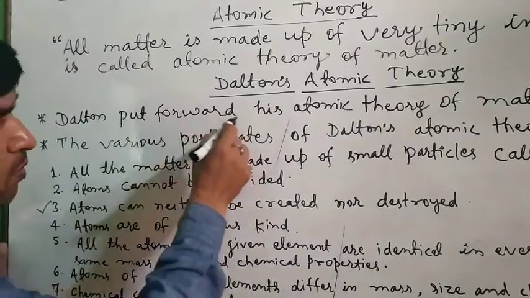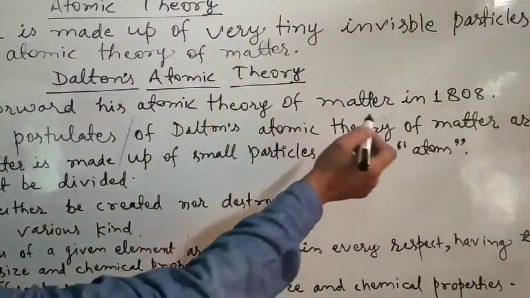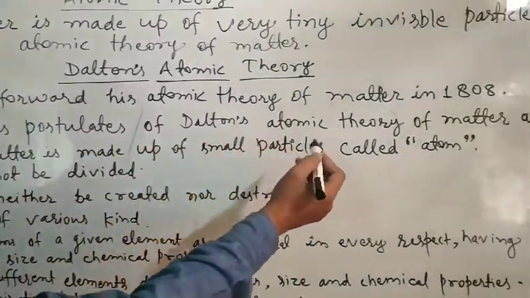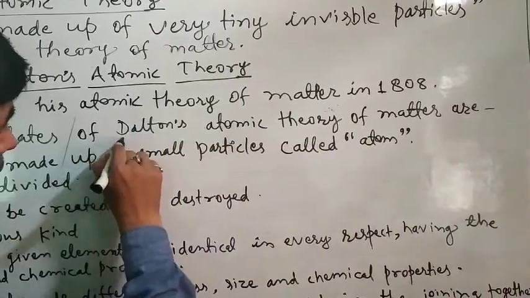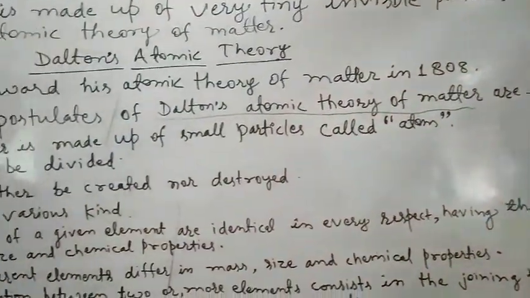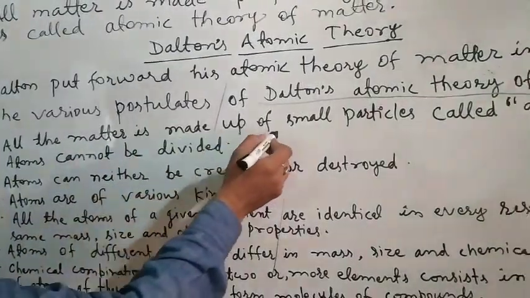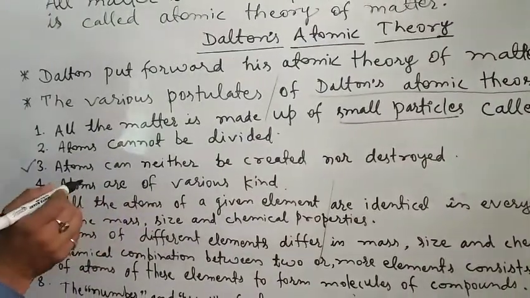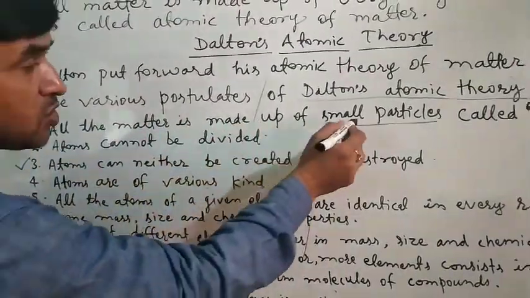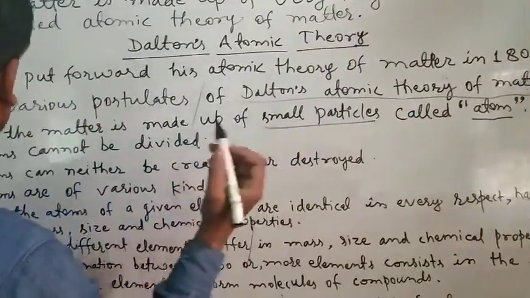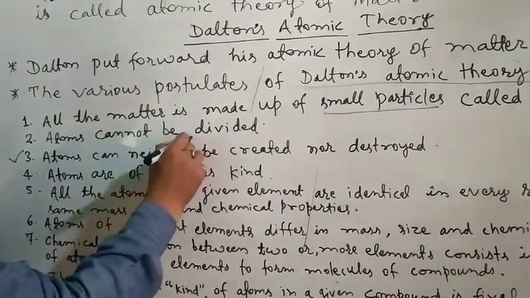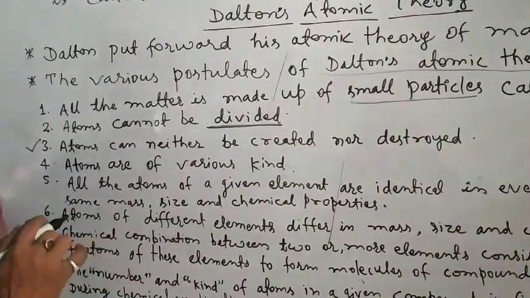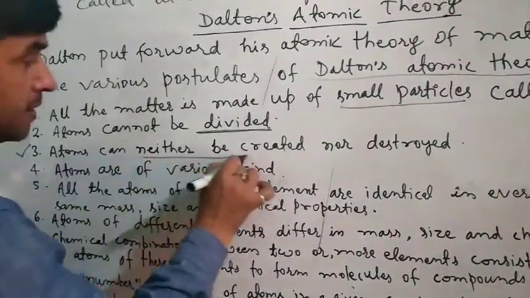Dalton's atomic theory was put forward in 1808. The various postulates of Dalton's atomic theory of matter are: first one, all matter is made up of small particles called atoms. Second one, atoms cannot be divided or split into simpler particles. Atoms can neither be created nor be destroyed.